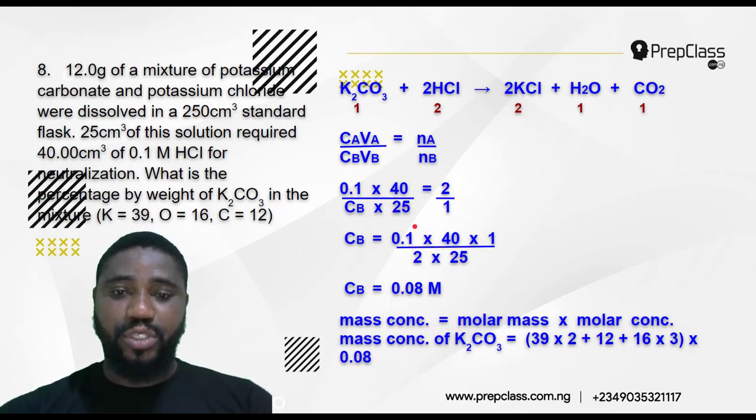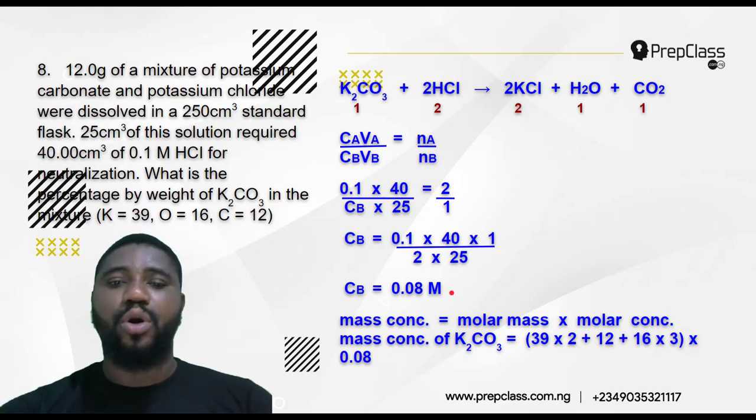So Cb becomes this times 40 times 1 divided by 2 times 25, you get 0.08. So we divide the numerator by the denominator, and we now have 0.08 molar, which is 0.08 mole per dm cube of the base. Now we found the molar concentration of the base.